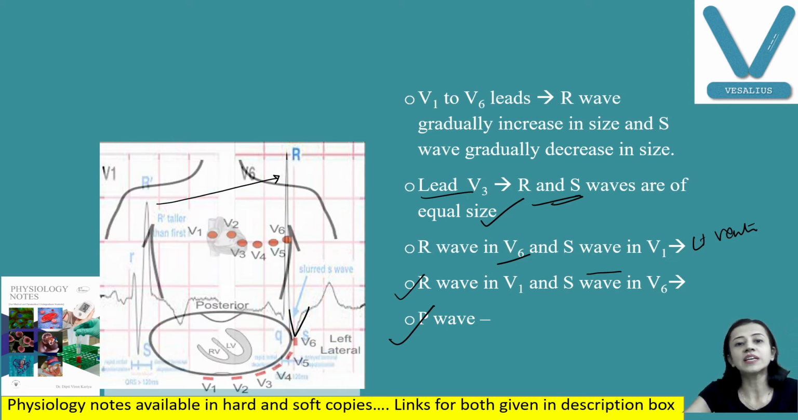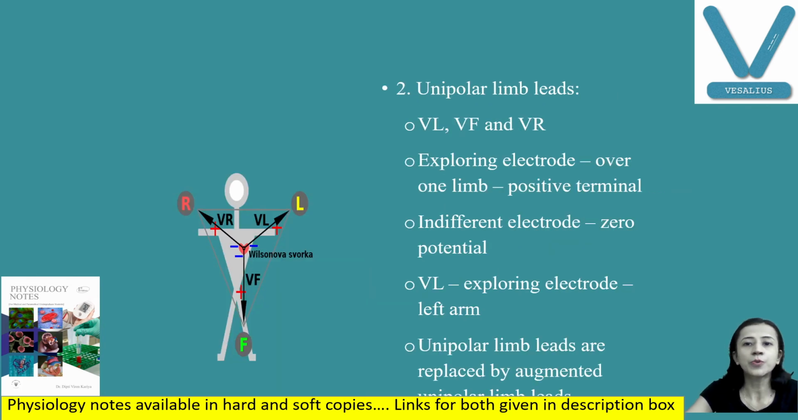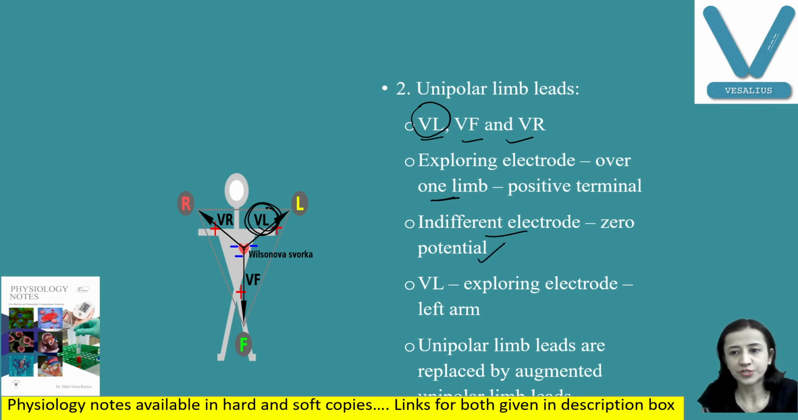Okay, then unipolar limb leads. This is again the same thing. Unipolar limb leads are VL, VF, and VR. Here, suppose we are recording VL, the exploring electrode or active electrode is present on that particular limb, and the indifferent electrode is at zero potential. So in VL, the active electrode is placed on the left arm. In VR, the active electrode is placed on the right arm. And in VF, the active electrode is placed on the left foot. And zero potential we have discussed how to create, because all these three are connected through resistance.